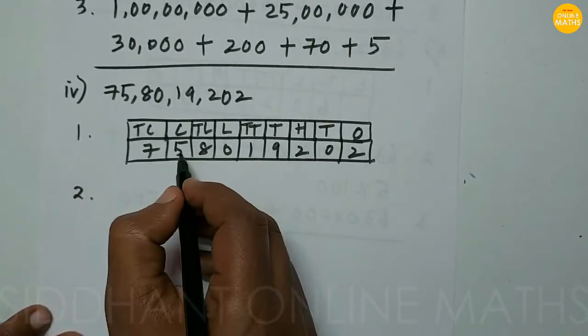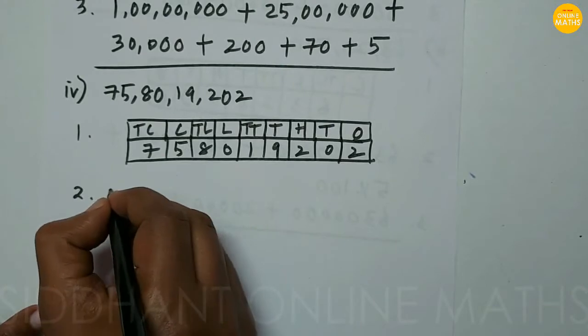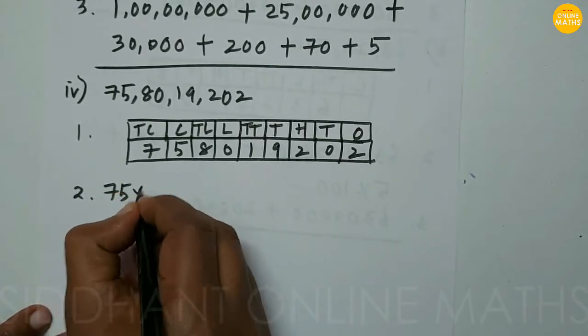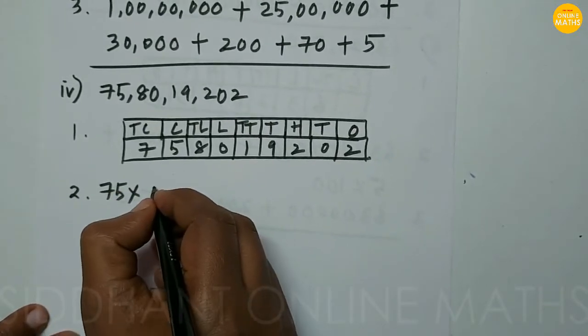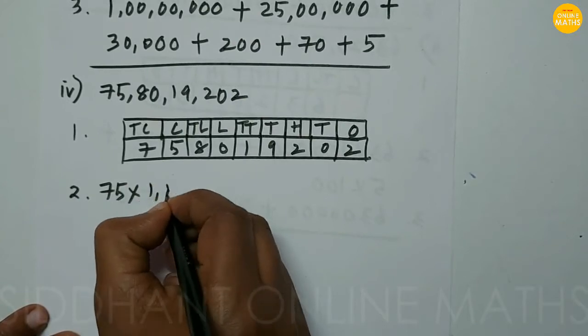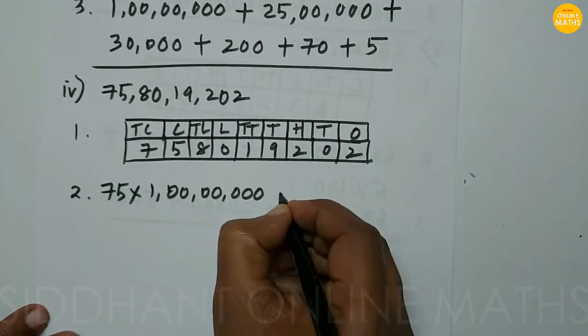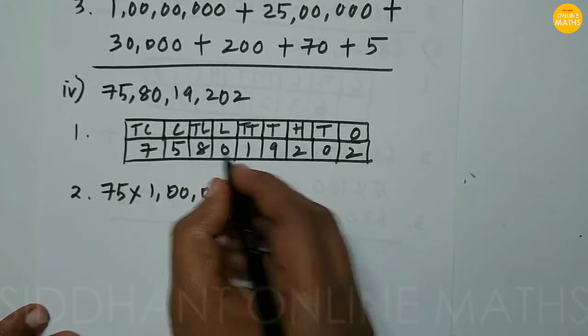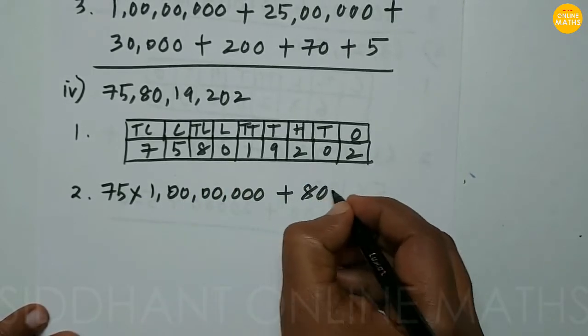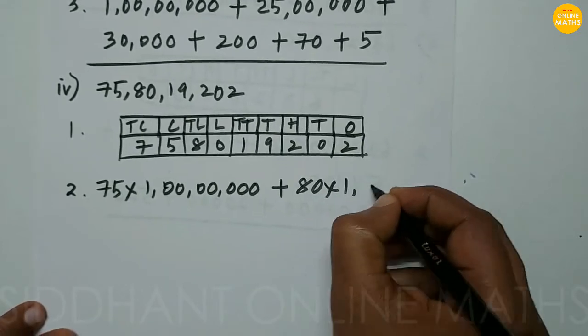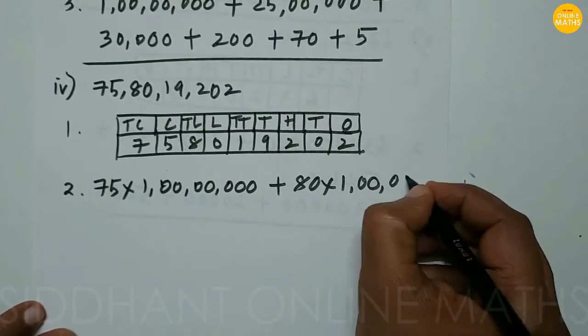That means in the crores, that is 75 crores. That means 75 into crores, that is 1 followed by 7 zeros. So better to keep a comma here. After that, 80 lakhs. So 80 into a lakh means 1 followed by 5 zeros.